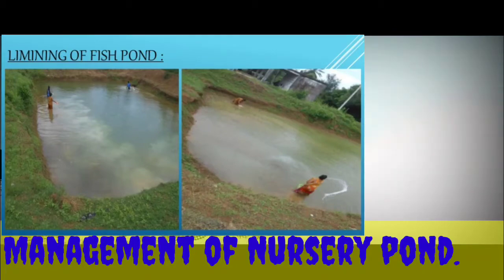Means whatever natural food is produced in the nursery pond should increase if we use lime. If the pH of the water is from 7.5 to 8.5, then the natural production in the form of planktons should increase. So it should be done before stocking the spawn in the nursery.